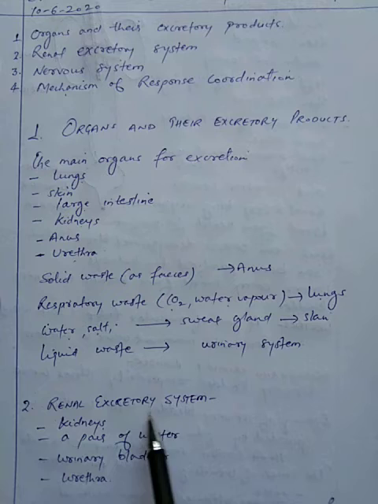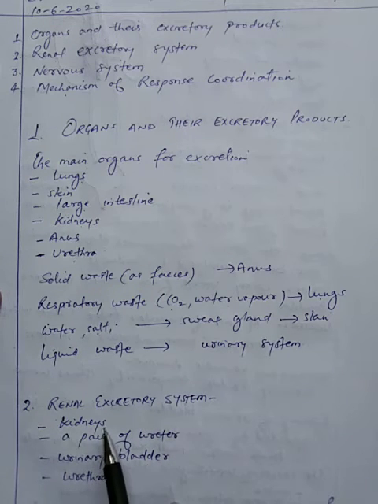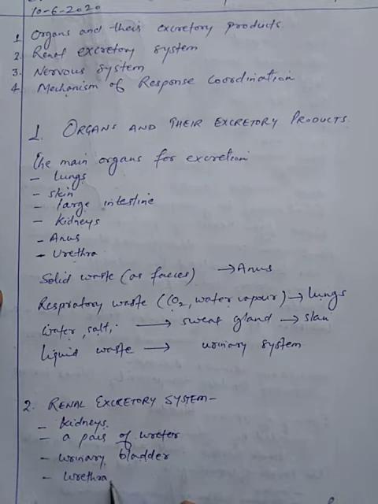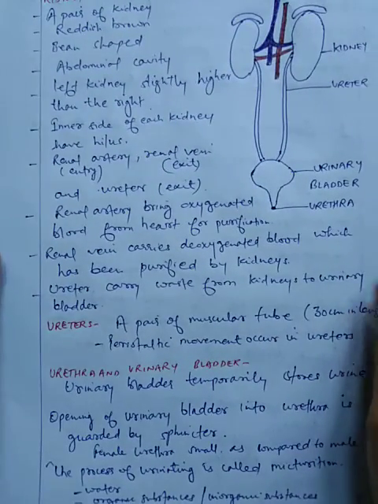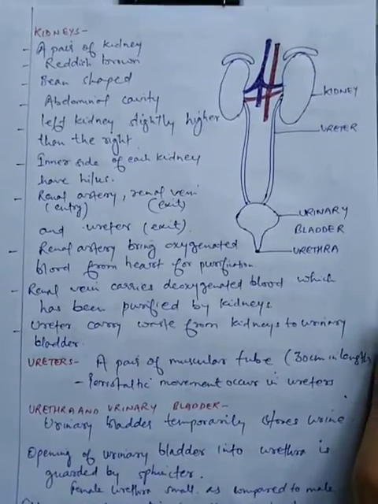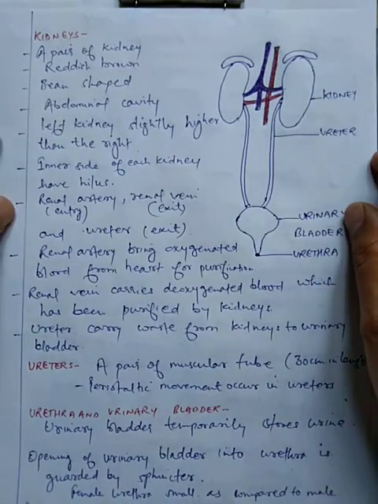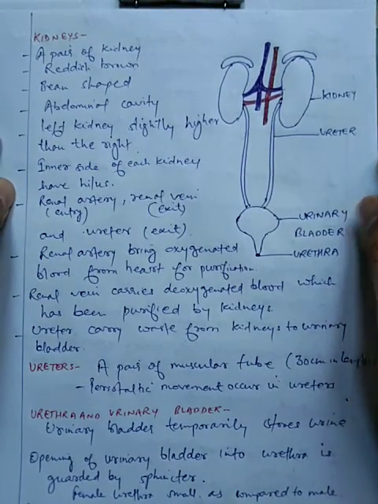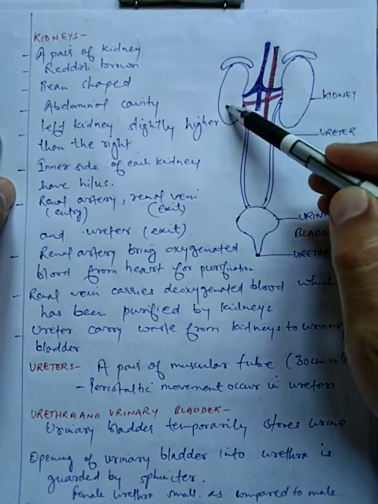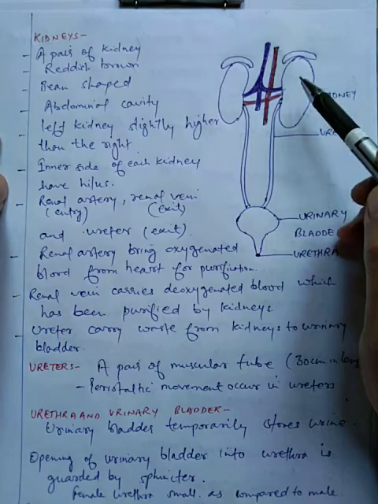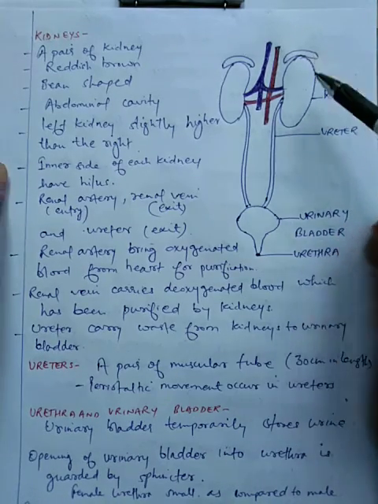Students, the renal excretory system comprises kidneys, a pair of ureters, the urinary bladder and the urethra. On the next page I have drawn a diagram. This is the renal excretory system. You can see these are the kidneys, left kidney and right kidney.